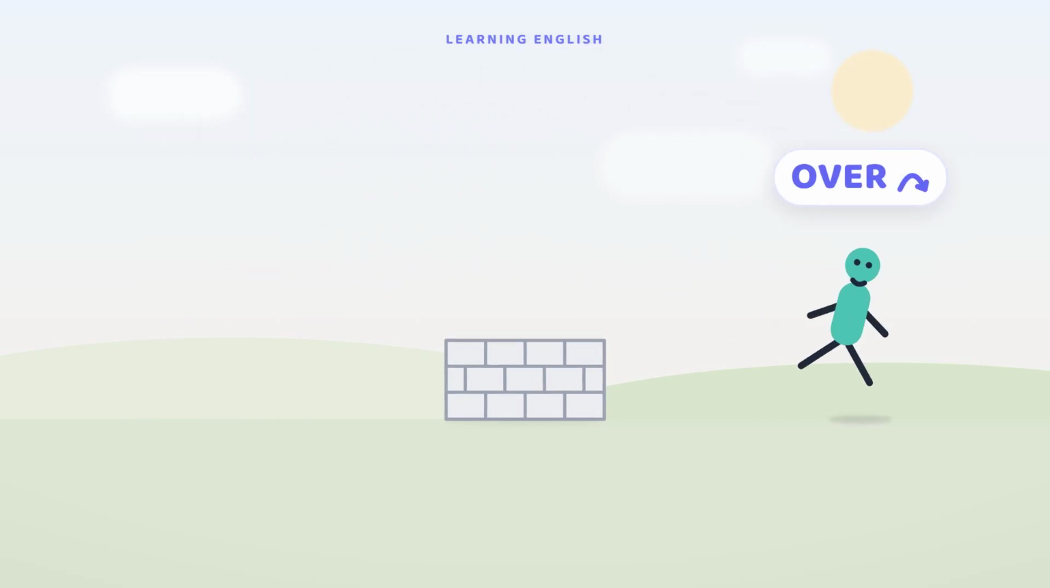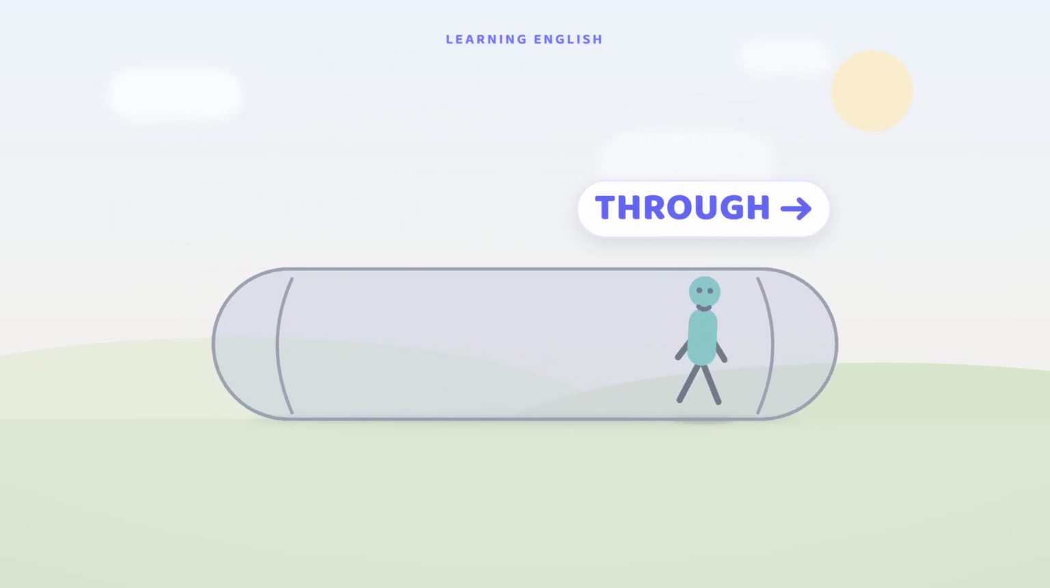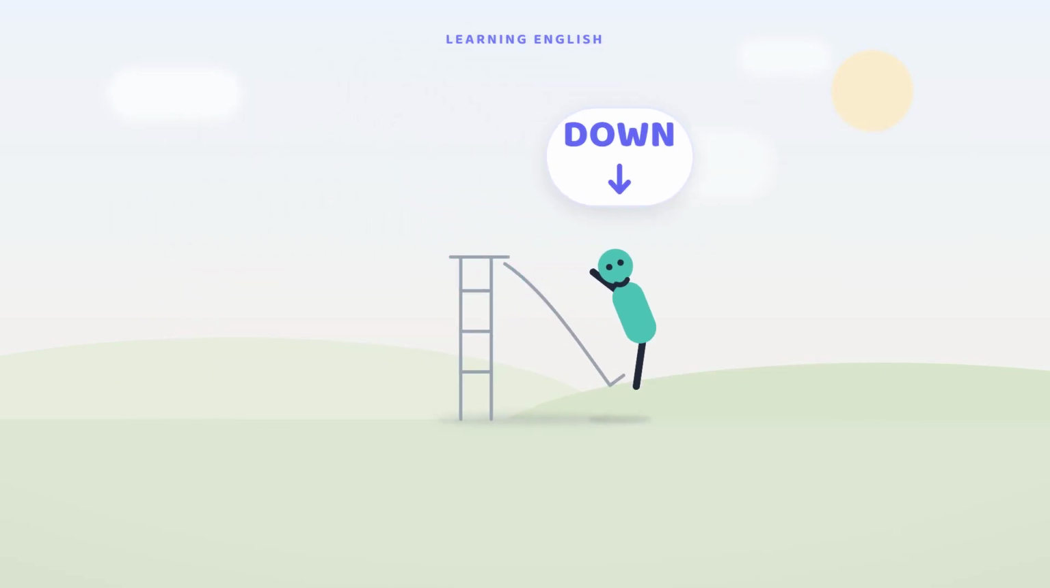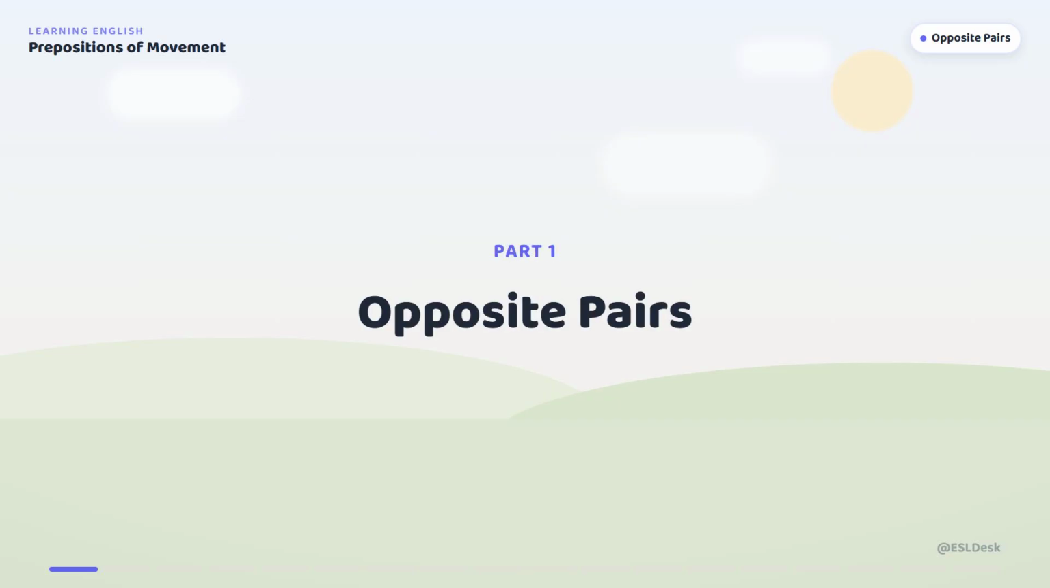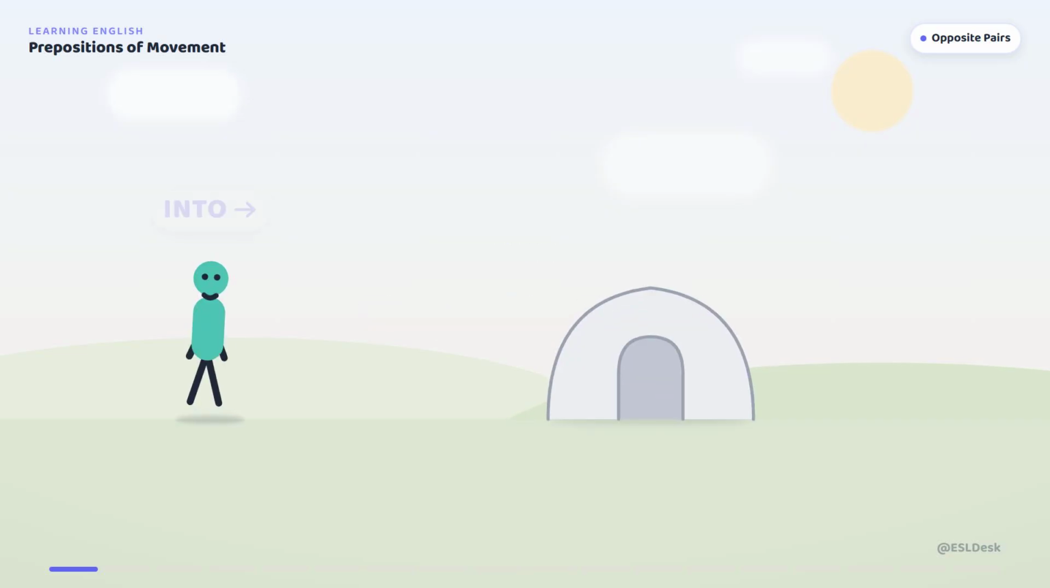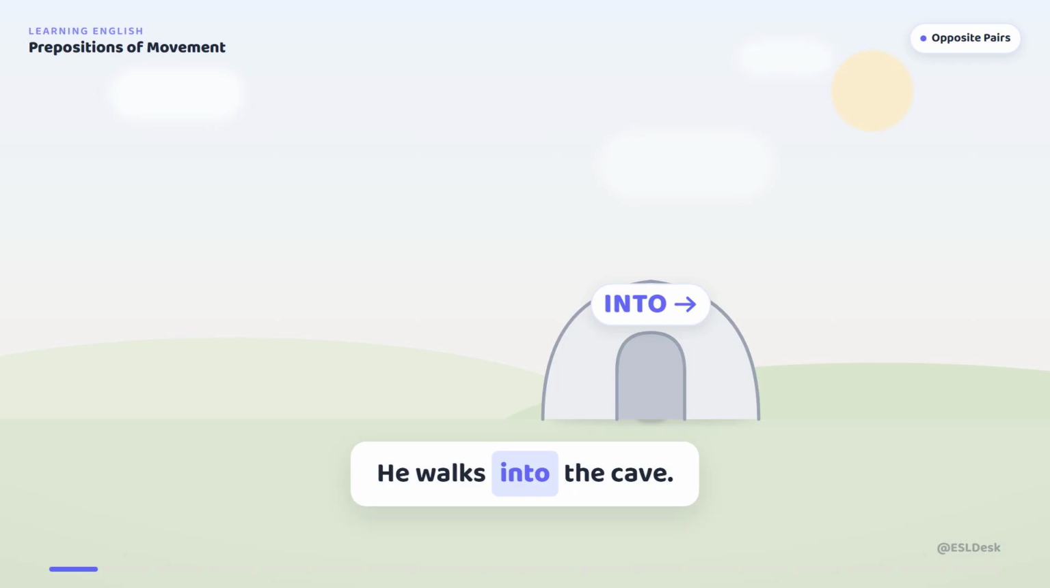How do you say where something moves? In English, one small word does the job. Prepositions of movement. 18 words in 3 easy groups. First, 5 opposite pairs. He walks into the cave.